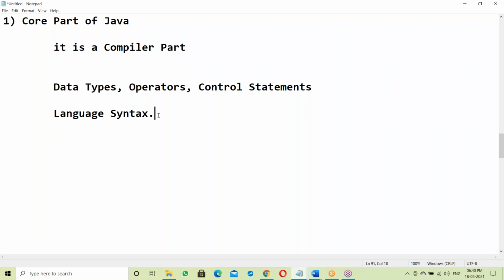See here, Java language syntax is almost like C and C++. The reason is the Java compiler and JVM were developed in C and C++. Behind the JVM, C and C++ code will run. I will explain that code also. I have that much knowledge because my first two projects were embedded C projects. Later I changed to Java.